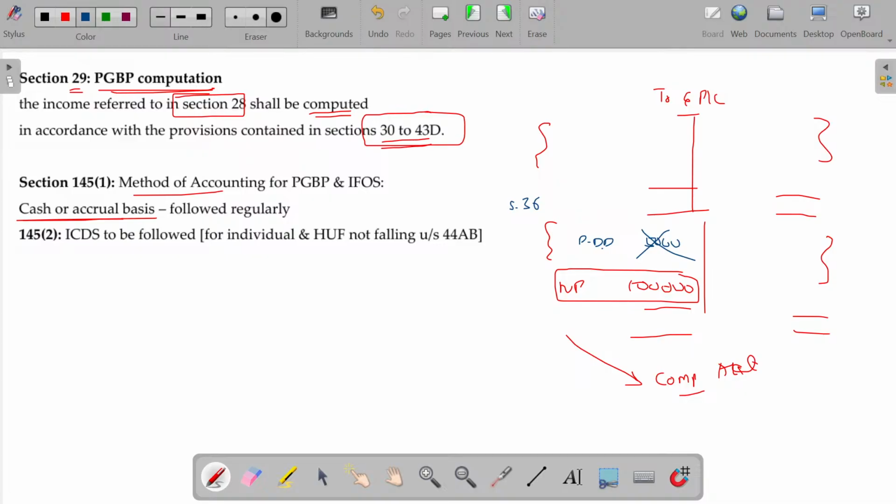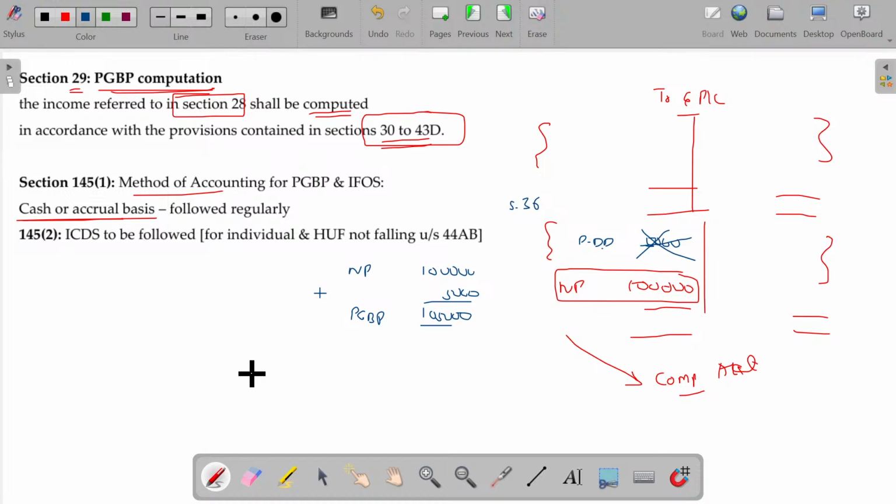If you don't debit, what happens to net profit? With the debiting, you get the net profit of 1 lakh. If you remove the 5,000 rupees, the debit item is decreasing, so automatically profit will be increasing. So you have to add 5,000 back, the ultimate value being 1 lakh 5,000. This is the PGBP income for tax purposes.